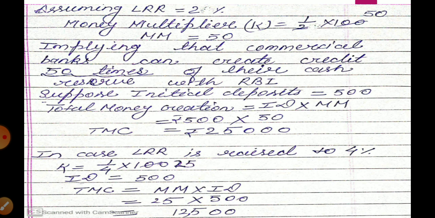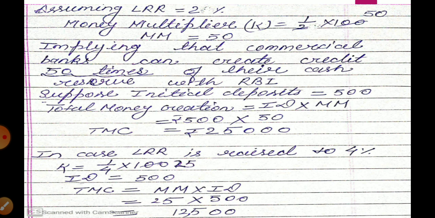Okay, suppose the legal reserve ratio is equal to 2%. Now what will be the money multiplier? If the legal reserve ratio is 2%, it means how many more times money creation is done by the commercial bank. So we are going to use the formula. Money multiplier is equal to 1 upon LRR. So it will be 1 upon 2 multiply 100, because it is in percentage. So the money multiplier is equal to 50. What does it imply? It implies that commercial banks can create credit 50 times their cash reserve with RBI.